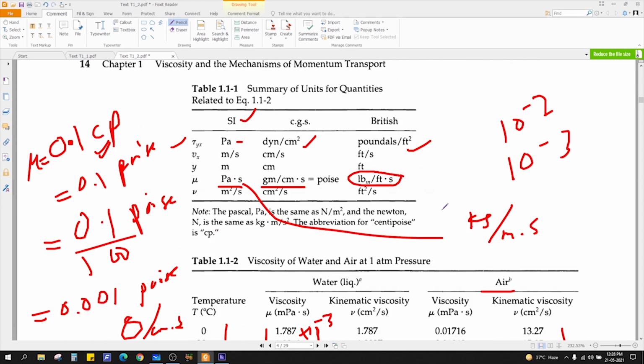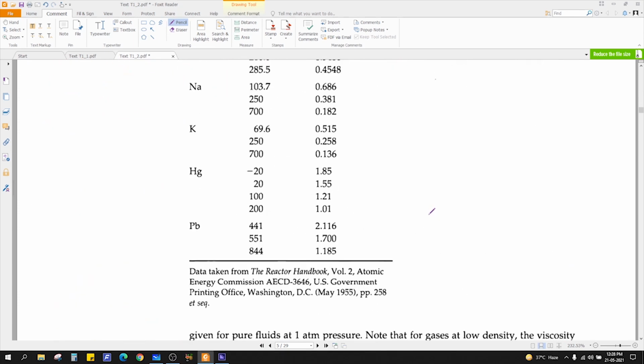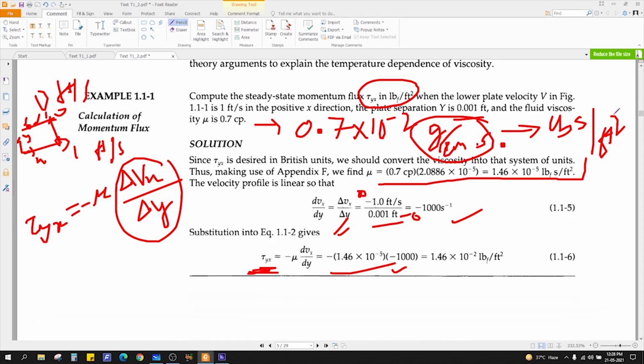Okay, feet square, pound mass. So this will be lbm. Lbm means pound mass. Okay, so you can easily convert this, but to convert into pound force, you have to, I think, divide or multiply by 9.8.